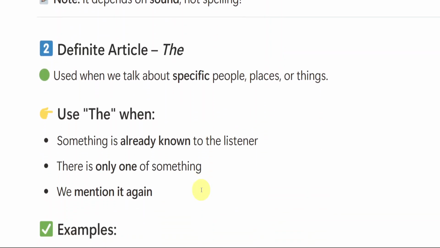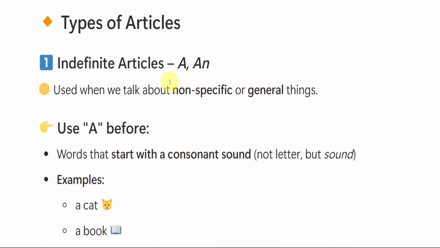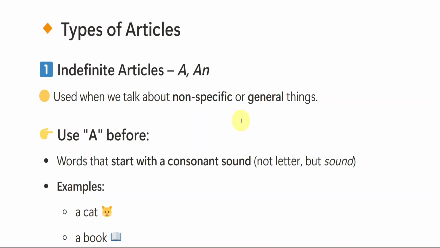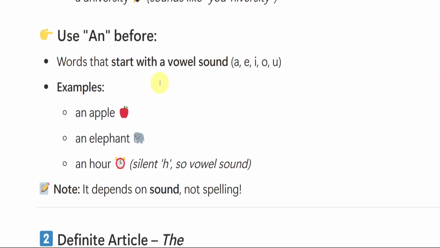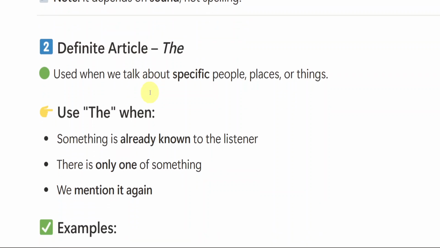Okay, now let us talk about the. This is also pronounced as "thee". Whatever you like, you can pronounce it. So this is known as the definite article. A and an are indefinite articles. We have three articles: a, an, and the. Both a and an are grouped together as indefinite articles, and the single one, the, is known as the definite article.